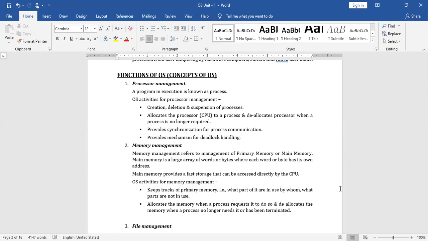Program here, don't be confused, is not your C program or your C++ program. Here the program means, suppose you want to add two numbers. Whatever logic you have developed for adding two numbers, you can consider that as a task.